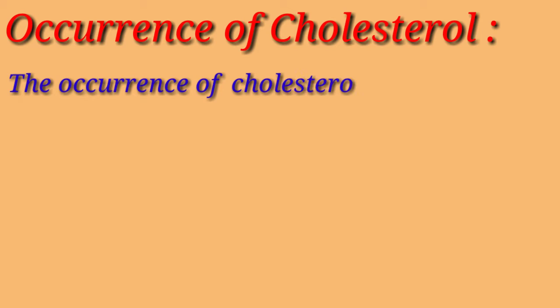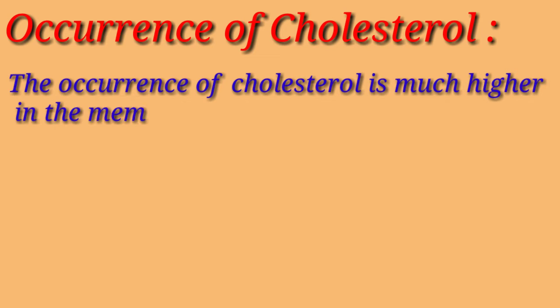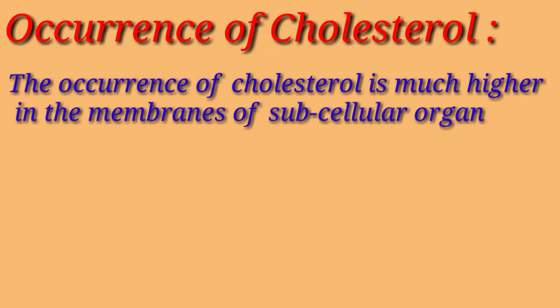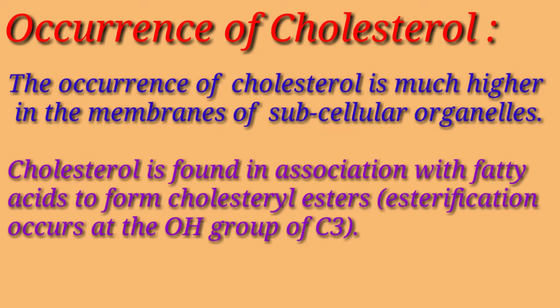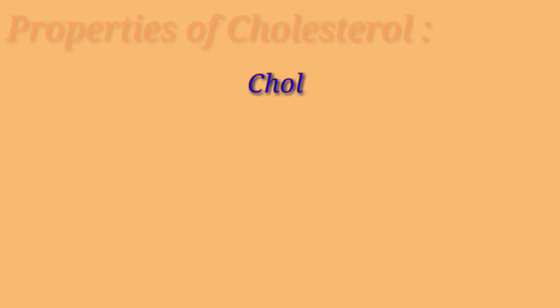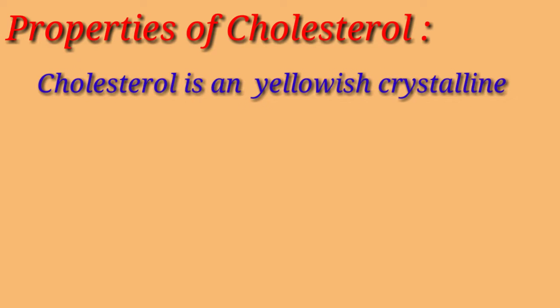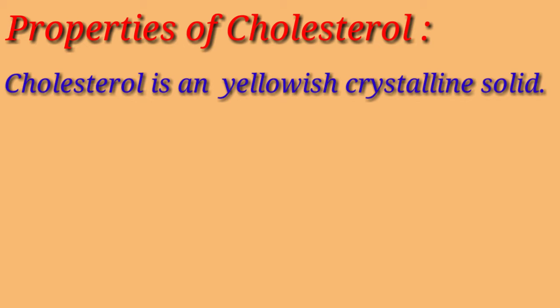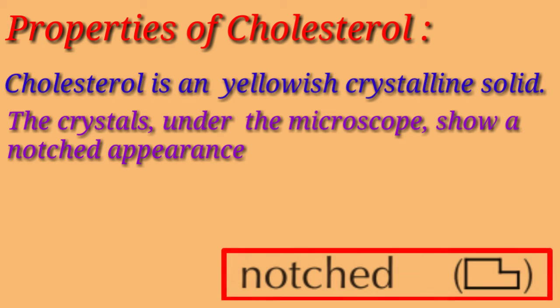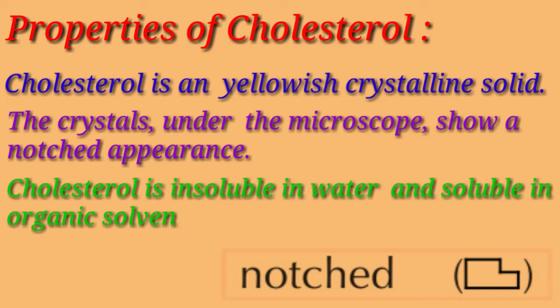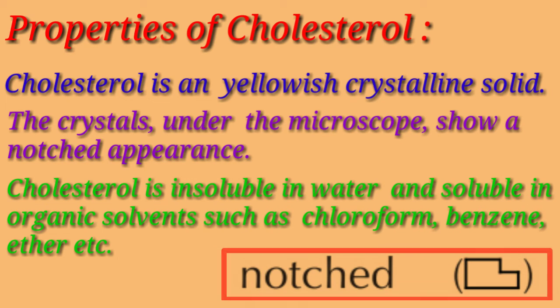The occurrence of cholesterol is much higher in the membranes of subcellular organelles. Cholesterol is found in association with fatty acid to form cholesterol ester. Cholesterol is a yellowish crystalline solid. The crystal under a microscope shows a notched appearance. Cholesterol is insoluble in water and soluble in organic solvents such as chloroform, benzene, ether, etc.